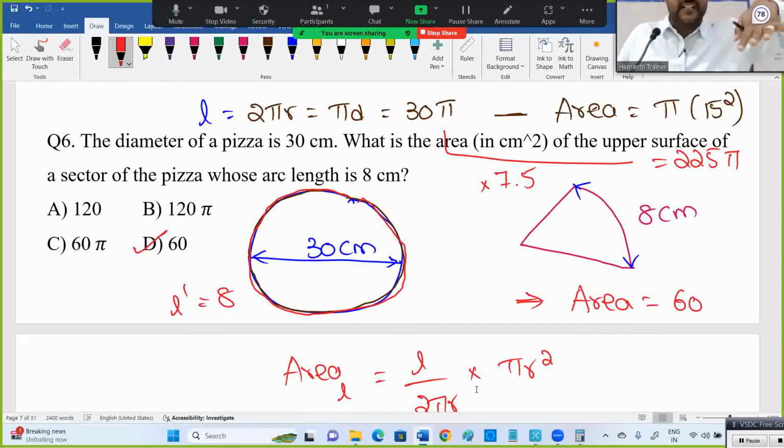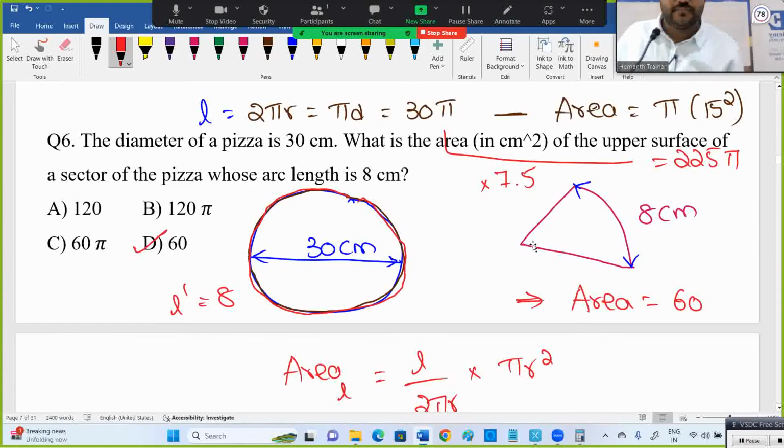They're not discussing volume here. Don't worry about the 3D. Upper surface area means only the top view. From the top view, how does it look? Is it a circle or not? Please, from the top view only, upper surface means top view. From the top view, it looks like a circle. Diameter 30, radius is 15. Obviously, that will be right. Check once. Is it clear or not? I believe 60 is the answer.